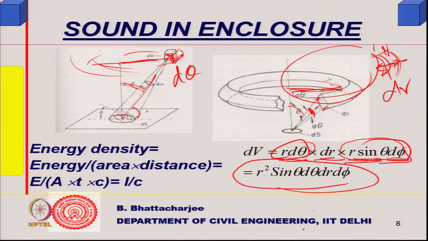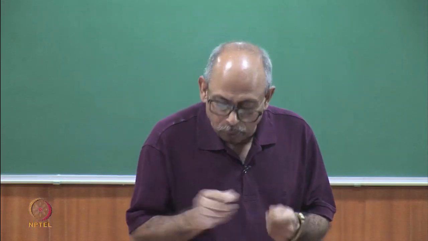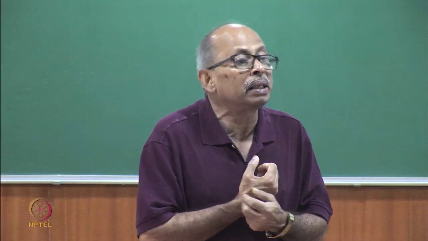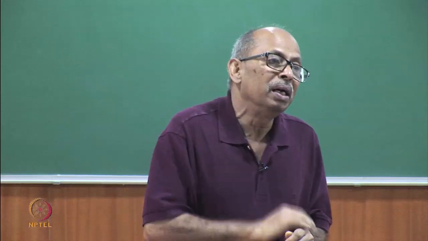Now, in order to find out how much sound will actually be coming, it will radiate equally in all directions, because it is a diffuse field. A point source radiates equally in all directions. In order to find out how much sound will be reaching on dS surface, I have to find out the solid angle subtended by the dS surface at the point.